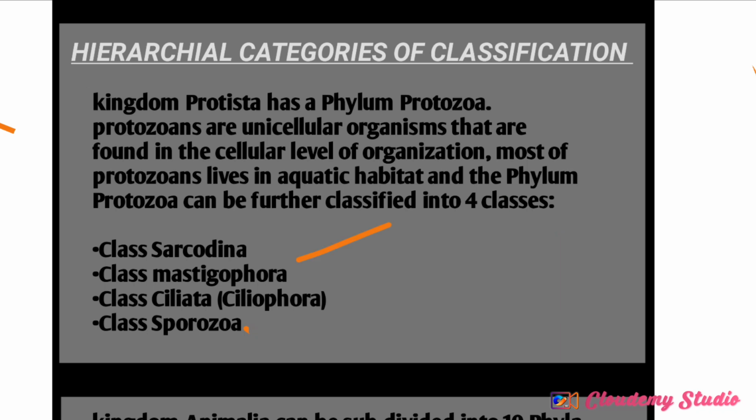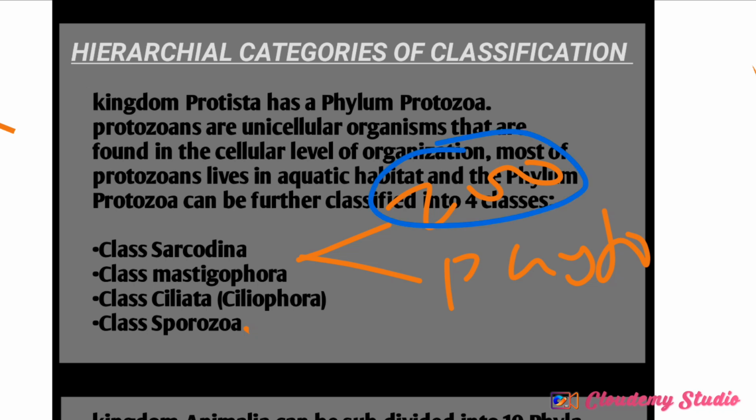Now, like I said, Mastigophora can be subclassified into two: Zoomastigophora and Phytomastigophora. For the Zoomastigophora, it's from the word zoo, that is animals. You understand? So they behave like animals. An example is Trypanosome.